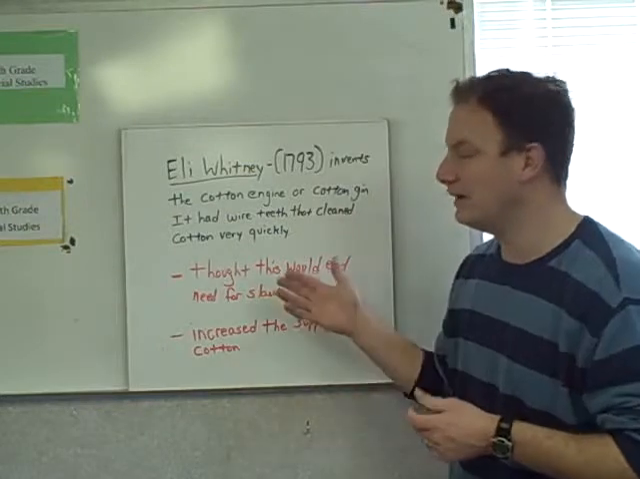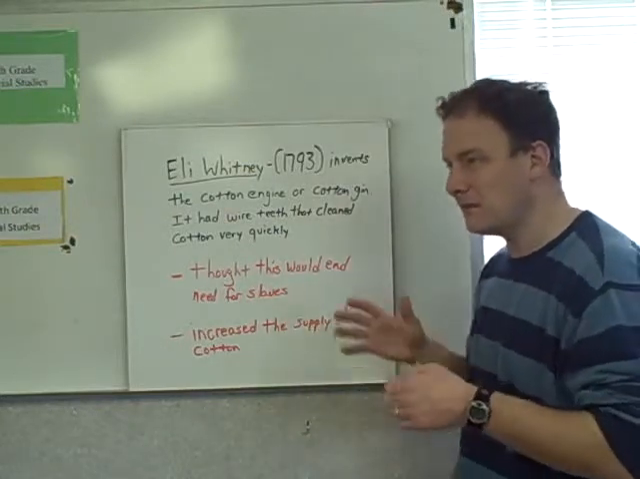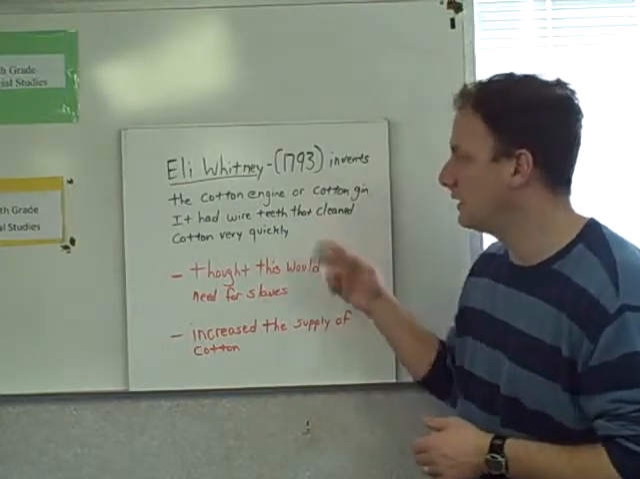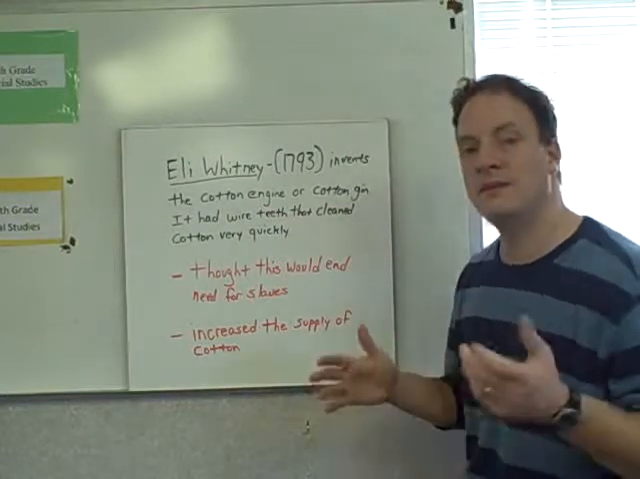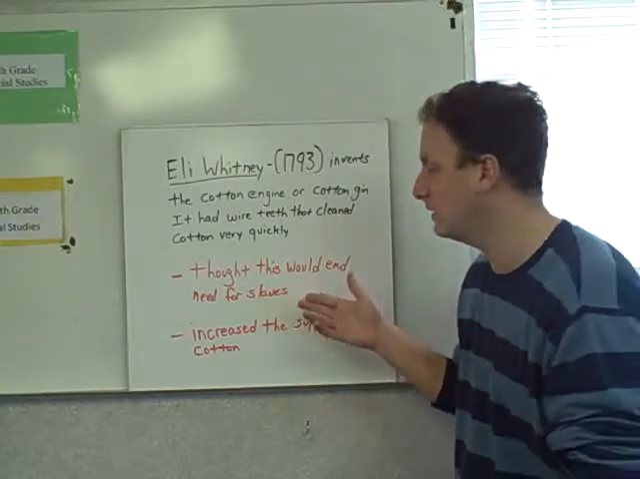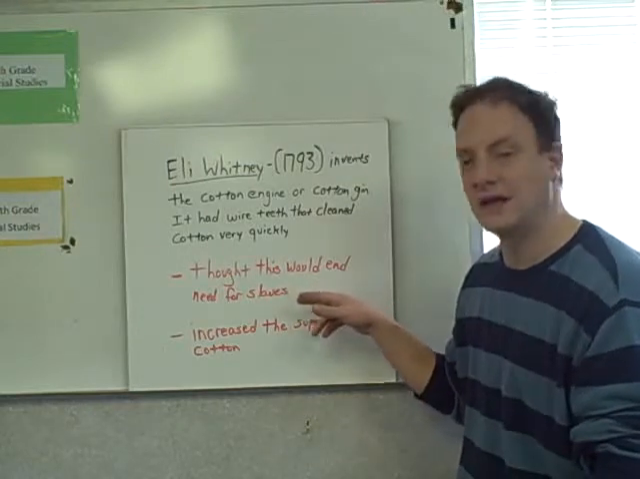And so Eli Whitney was not really a big fan of slavery, and he thought, well, if I could create some kind of tool or machine that would pull the seed out of the cotton quicker, maybe there won't be a need for slaves, and the plantation owner could do this on their own. So he thought that this would end the need for slaves.